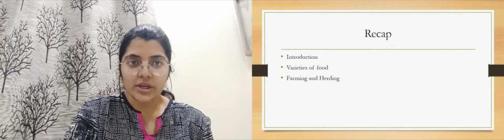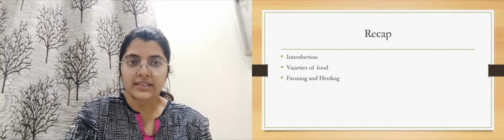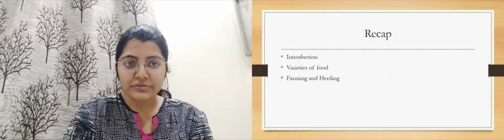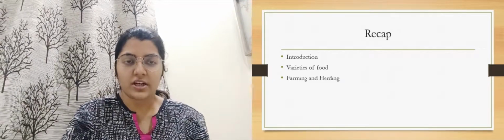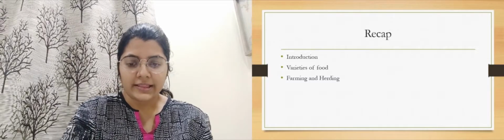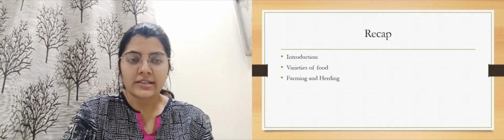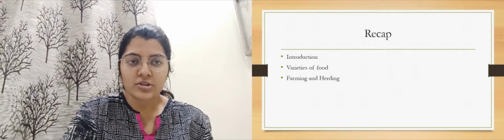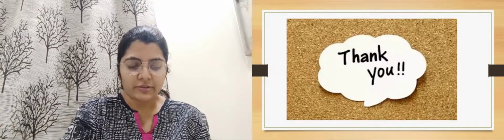So now we will have a quick recap. Firstly, we studied the introduction, that different plants need different environments. Similarly, different animals need different environments. Then we studied varieties of food, and lastly farming and herding, that is how animals and plants are taken care of, because they provide us with the food that we eat.